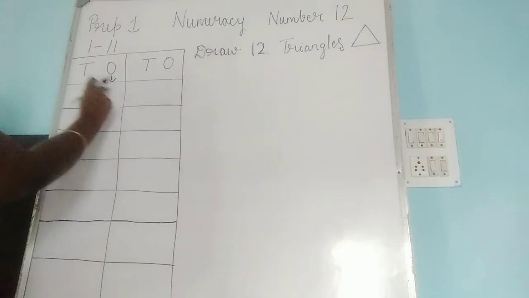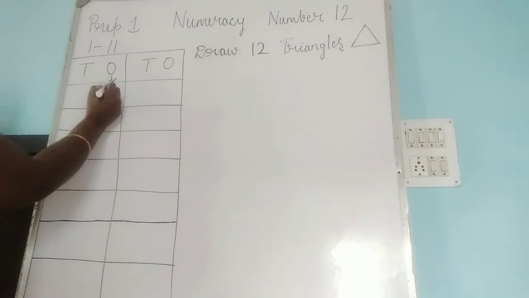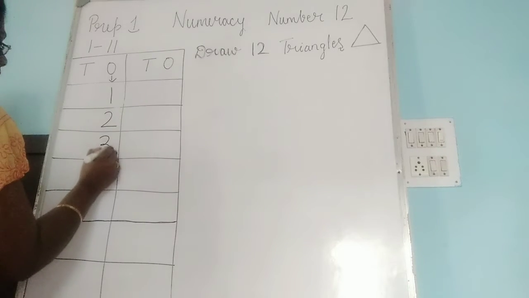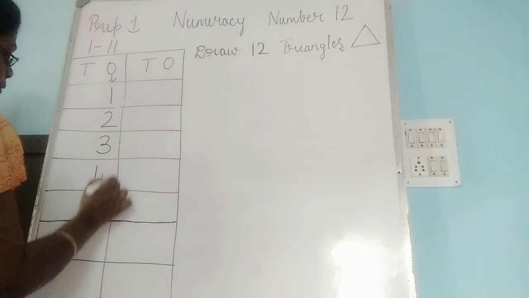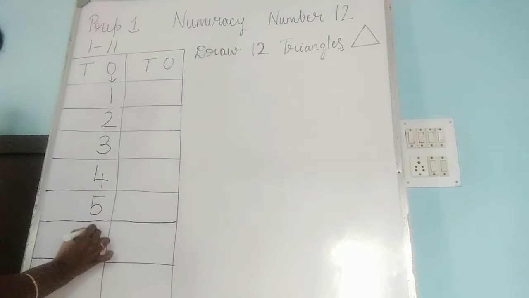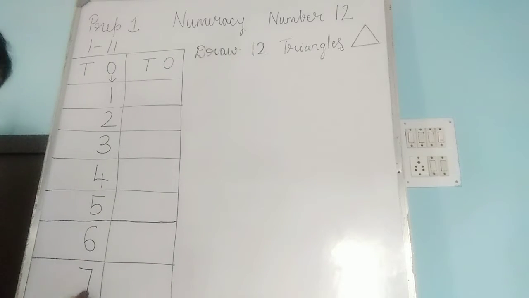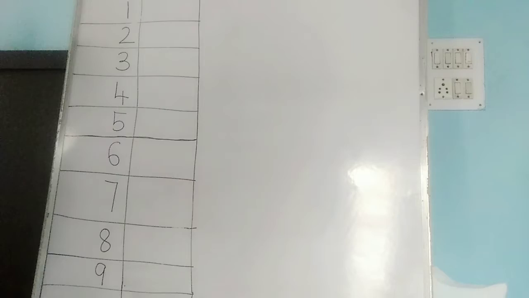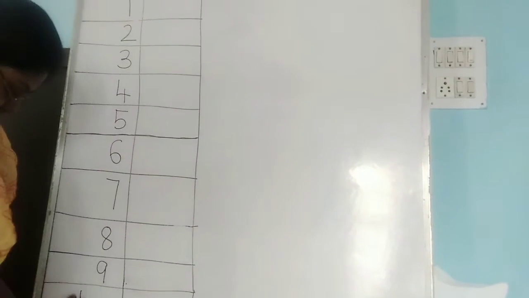You will start the single digit numbers from ones place. 1, 2, 3, 4, 5, 6, 7, 8, 9, and the last number will be 10.